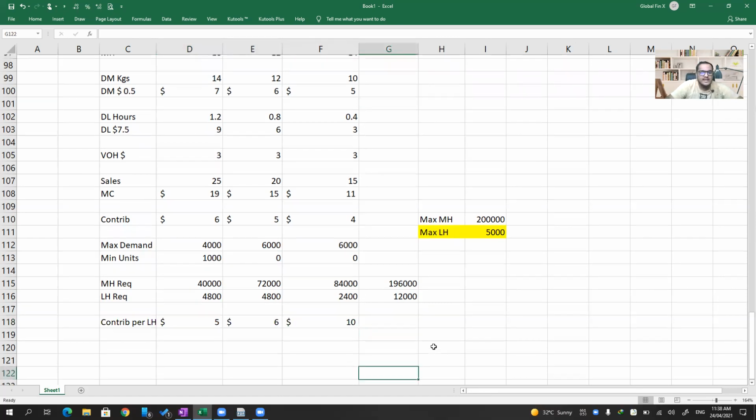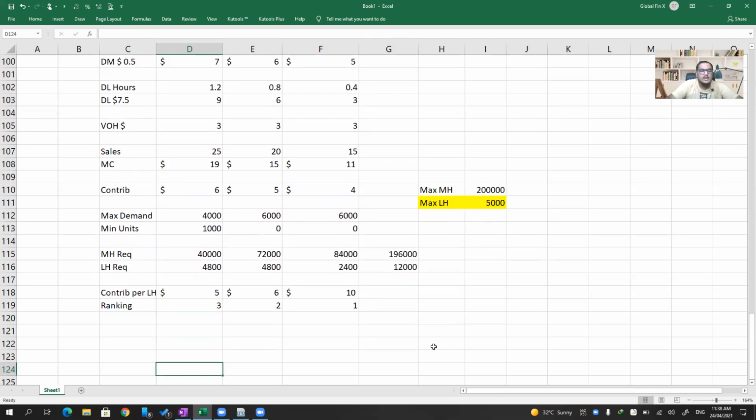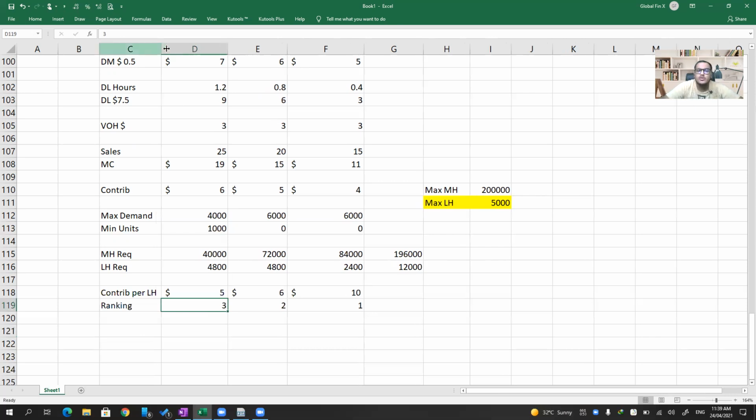So ranking: first we produce C, then we produce B, then we produce A. But please understand, they already told you to produce a minimum of 1,000 units of A. Even though it is ranked last, you have a fixed contract and you need to produce 1,000 units.